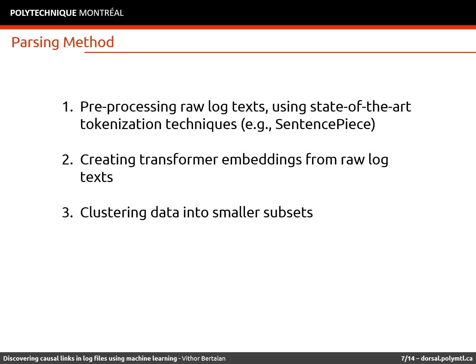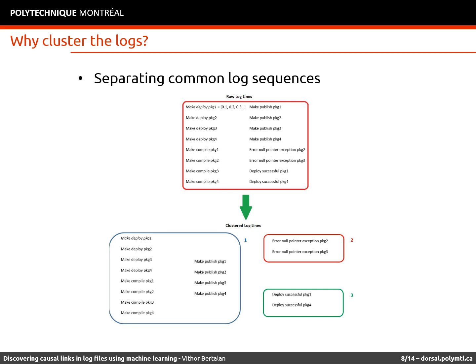The steps of our parsing method are as follows. First, we tokenize and clean text using state-of-the-art technologies like SentencePiece from Google. Then we use transformers, that we mentioned earlier, to create the embeddings, with the whole text of the logs as the inputs. Then we cluster the data from the embeddings into subsets. In our method, we are clustering the logs in order to separate log sequences, gathering similar sequences together. Like in this example, we have many raw log lines, and we will cluster them into 3 different subsets. Each of the subsets has similar log lines.